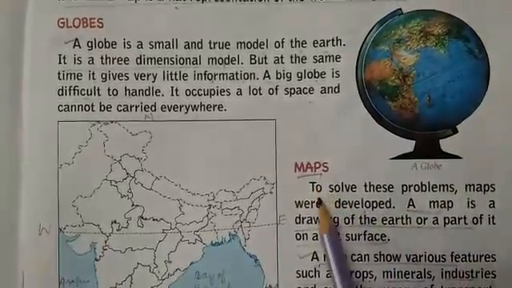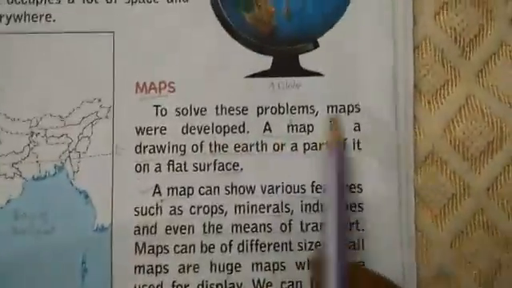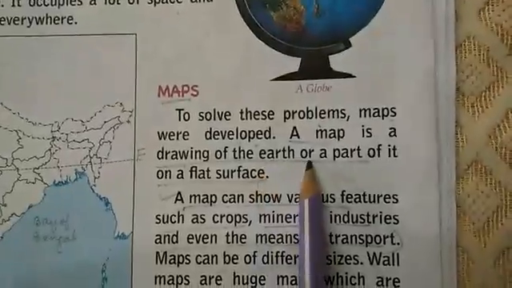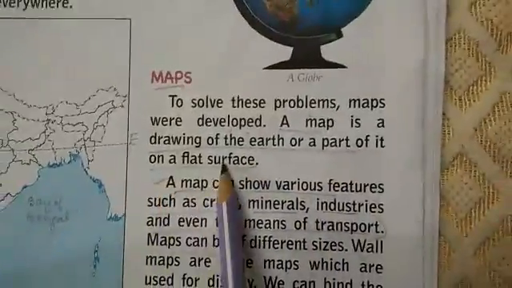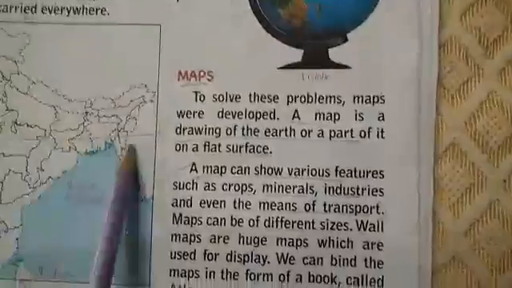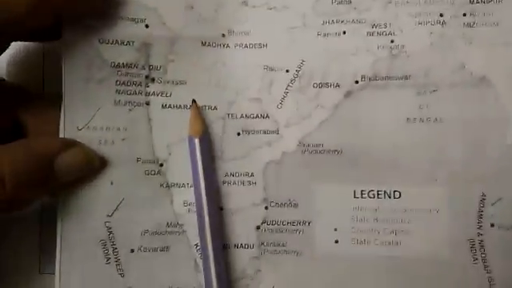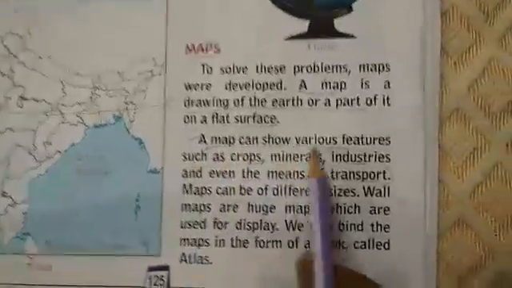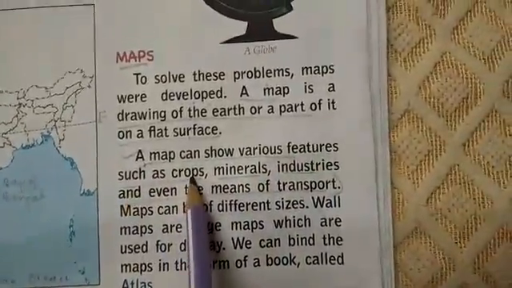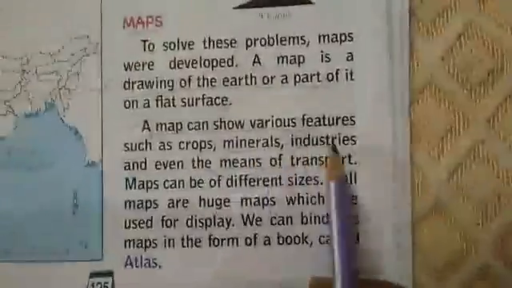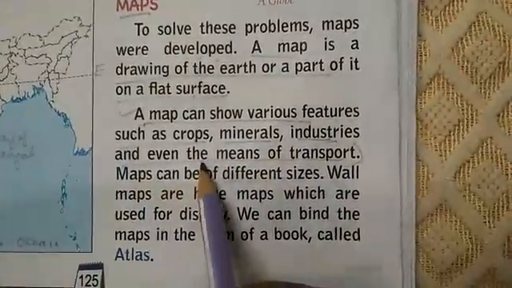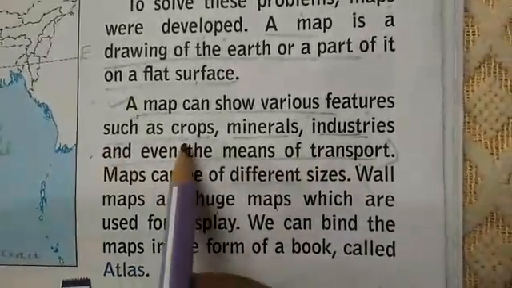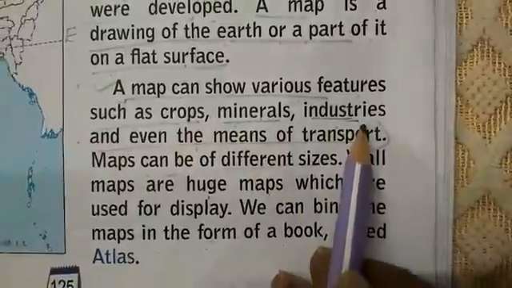Now, maps we learn. To solve these problems, maps were developed. A map is a drawing of the earth or a part of it on a flat surface. Now you see this, it is a map. It's on a flat surface. Now a map can show various features such as crops, minerals, industries, and even the means of transport. On the map we can see all this and we can learn all this.